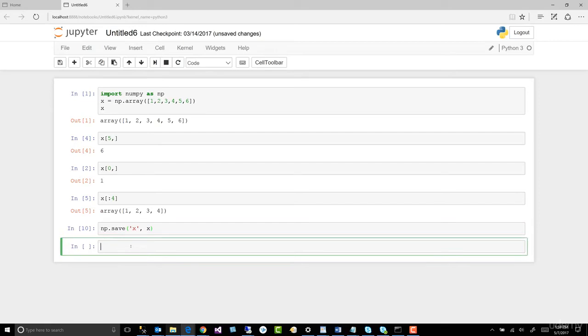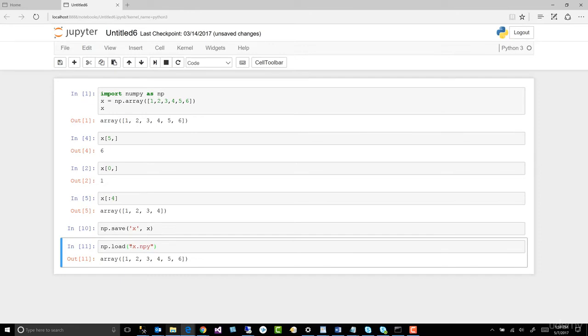Well, how do we bring that back? How do we access that after we've saved it? Well, we load it. So let's go np.load, parentheses. What do we call that thing? Wasn't it x.npy? I think so. See if this works. Yep. So now we've just loaded that into our session here from disk.